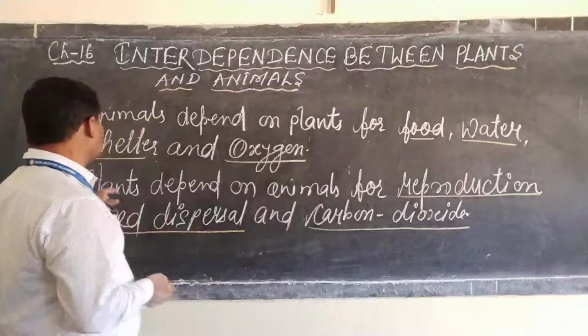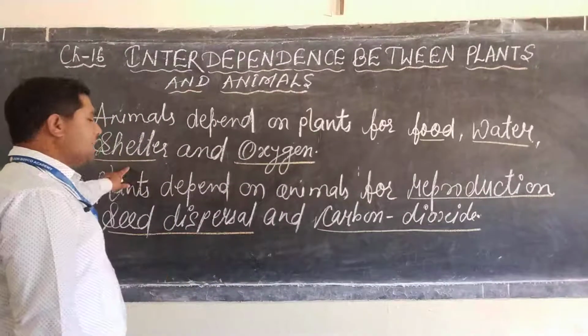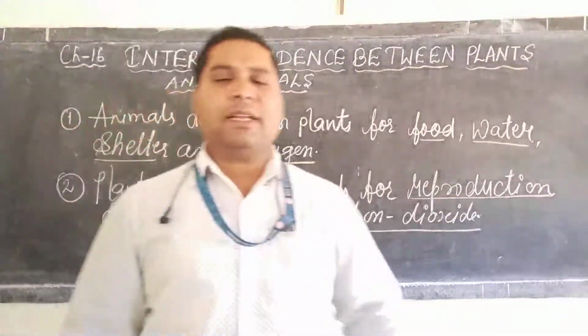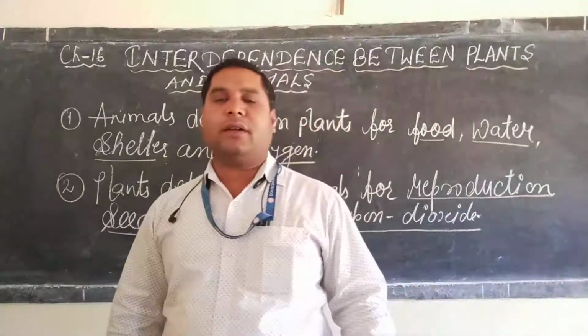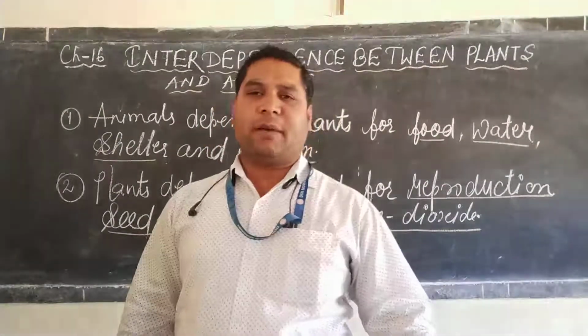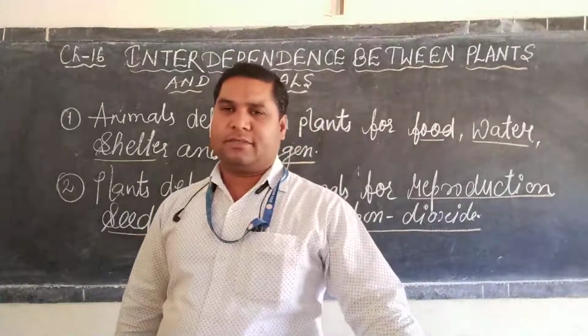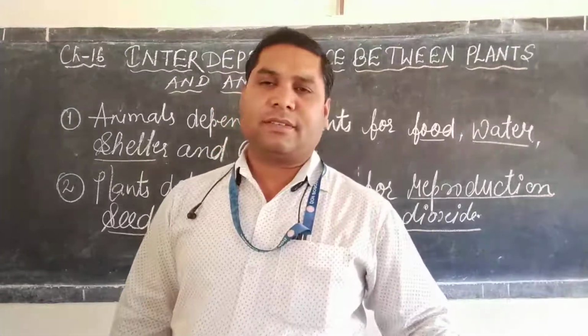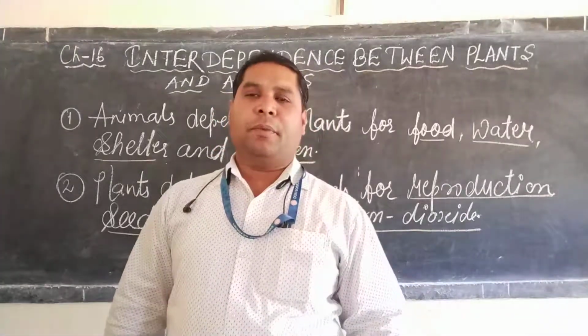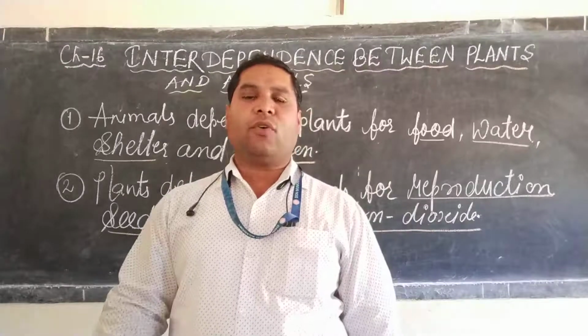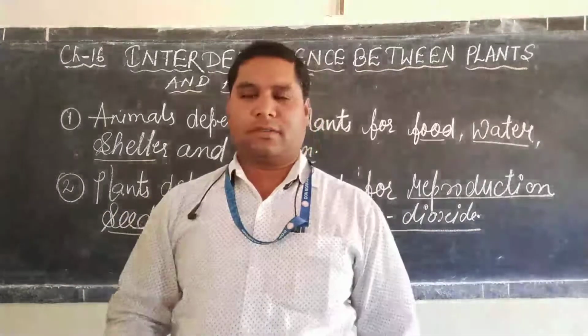Next, shelter. Animals depend on plants for shelter. For example, monkeys, gibbons, squirrels, and birds make their homes on plants.